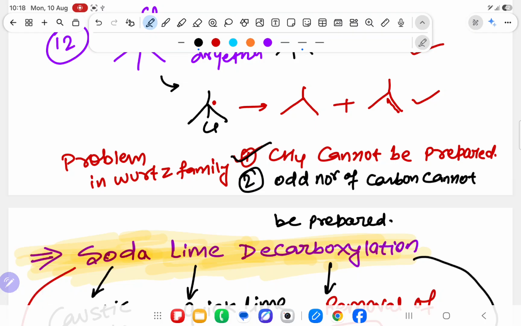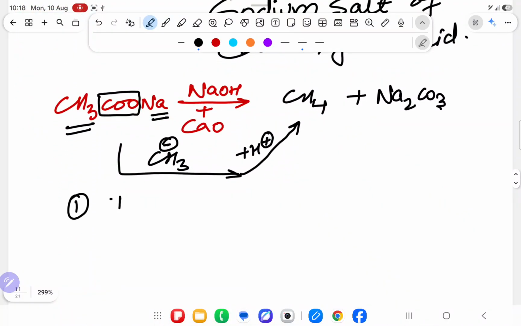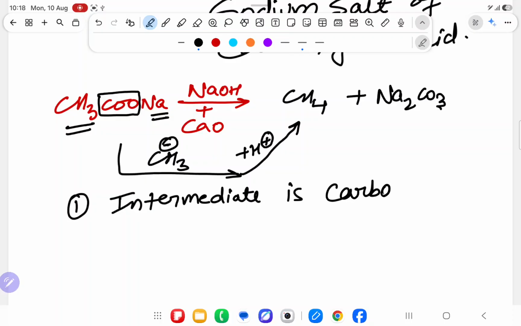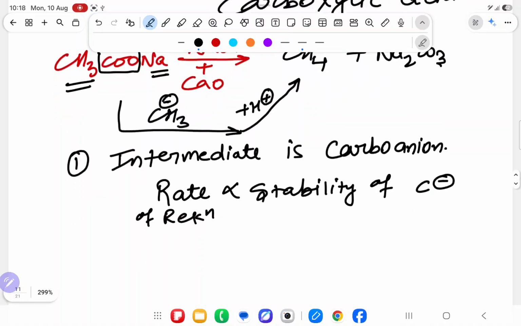Odd number not coming, I will prepare that, and then we will go with the free radical again. So the first important point you will write is that the intermediate is carbanion, and carbanion intermediate means the rate is directly proportional to the stability of the carbanion. Previously it was the stability of the free radical; now the rate of reaction is directly proportional to the stability of the carbanion.